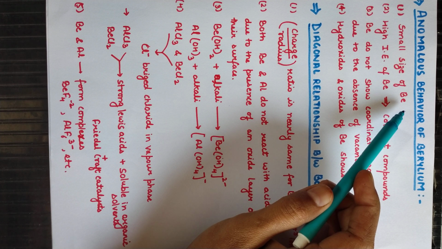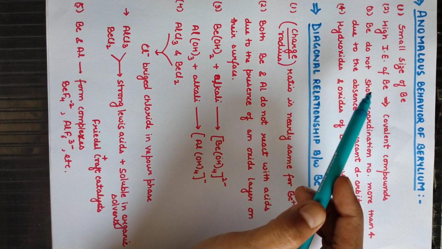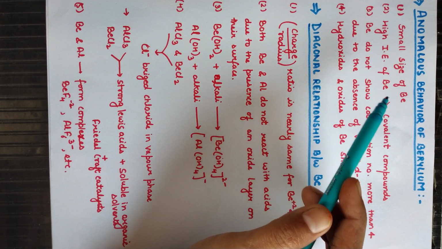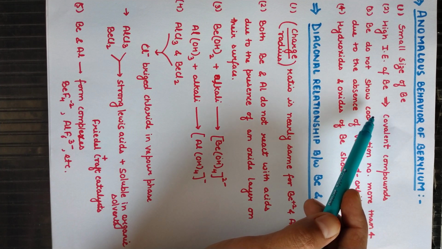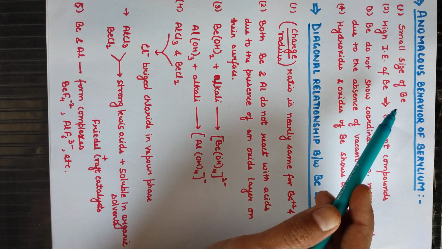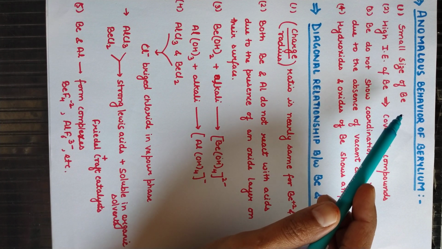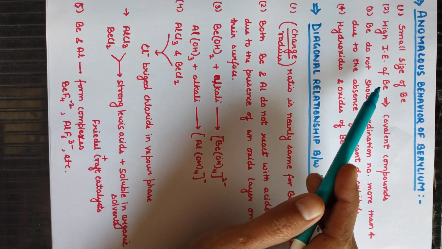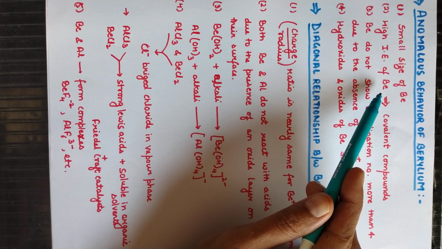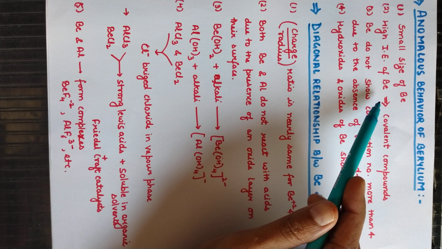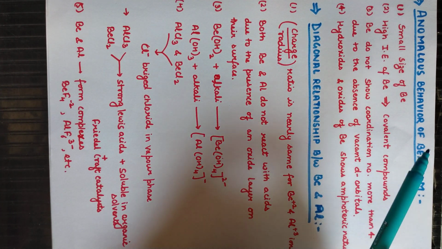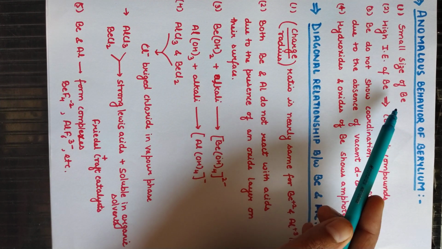Due to its very small size, beryllium has high ionization energy and high hydration enthalpy. Due to smaller size, it also forms covalent compounds. It has a smaller size as compared to all the other alkaline earth metals. Second, due to small size it has high ionization enthalpy, and due to high ionization enthalpy it can easily form covalent compounds, because it will not release electrons easily.